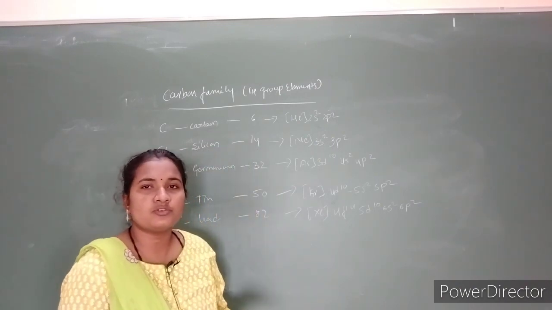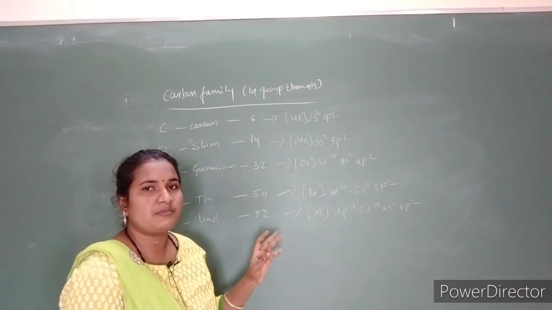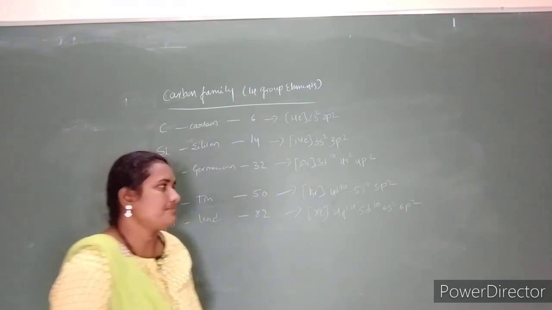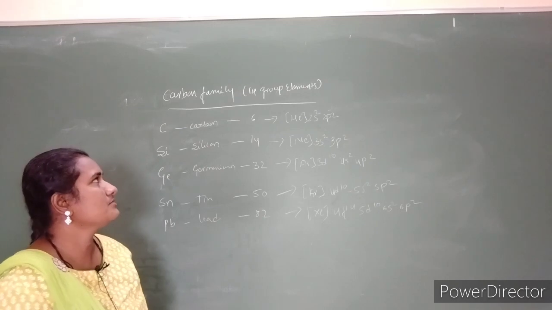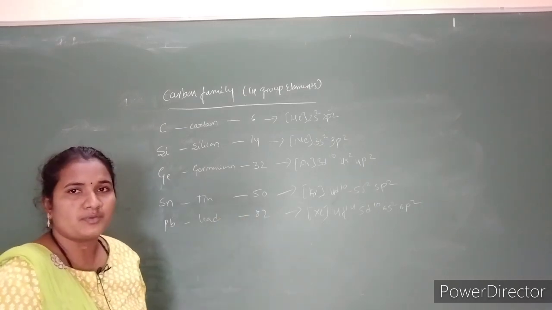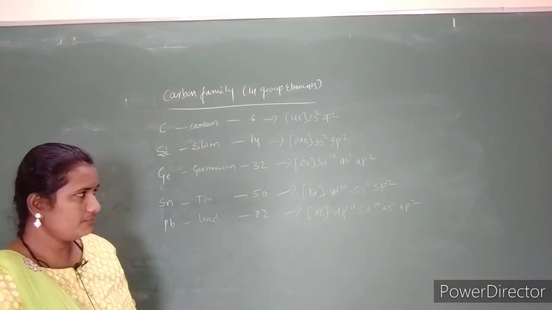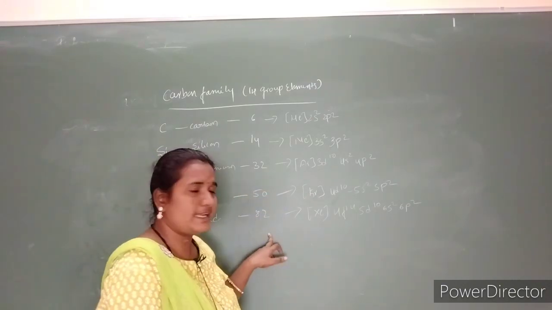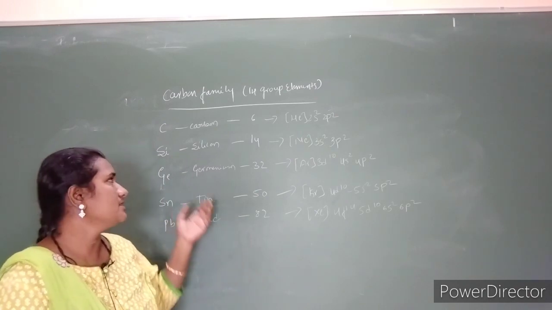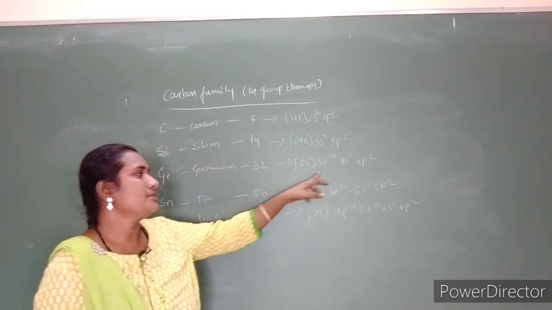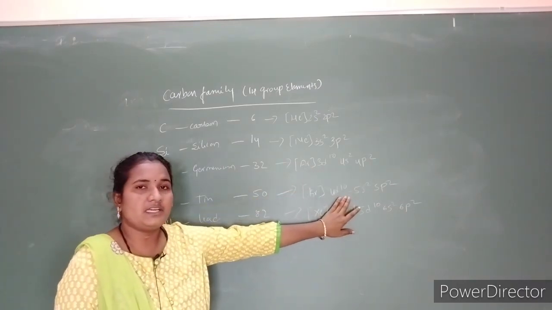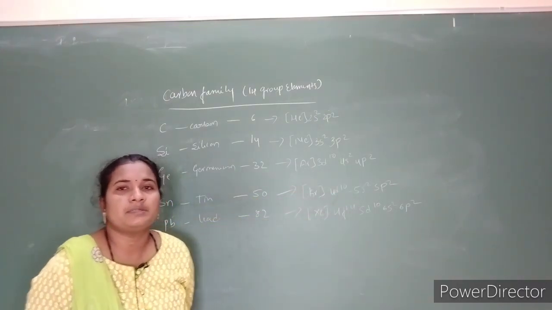That is why the outermost electronic configuration of group 14 elements is ns2, np2, and the covalency of this group should be 4 because they have 4 valence electrons. But germanium, tin and lead show different properties compared to silicon and carbon due to having d orbital as well as f orbital electrons.